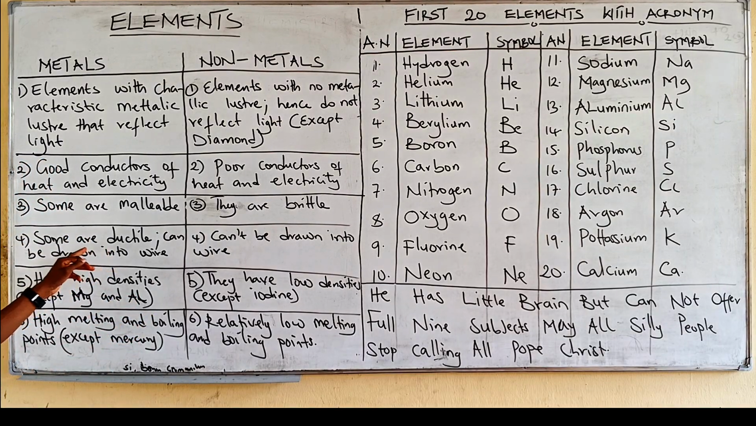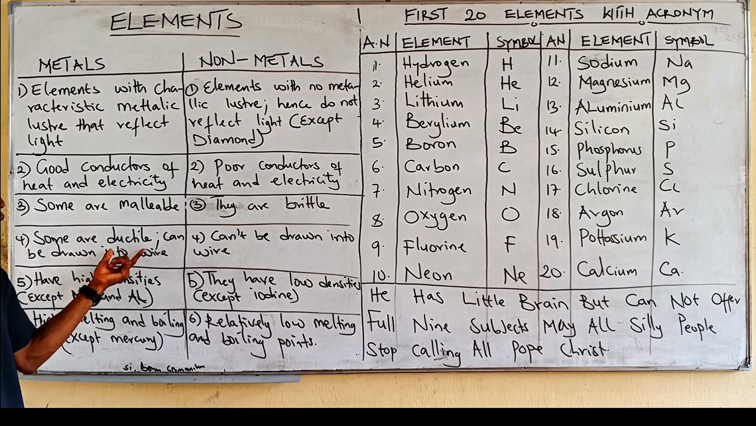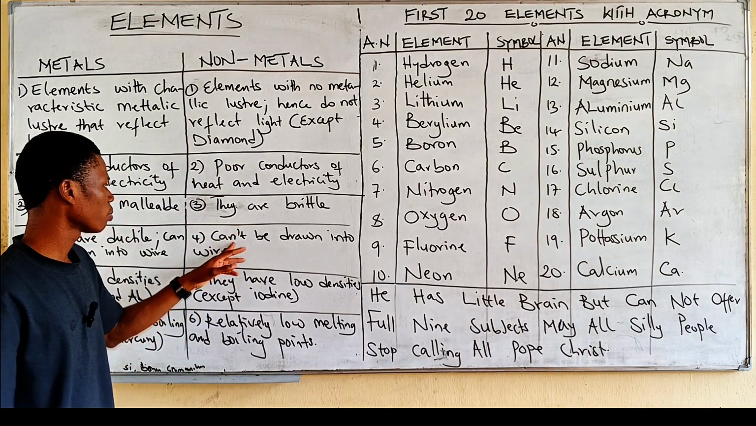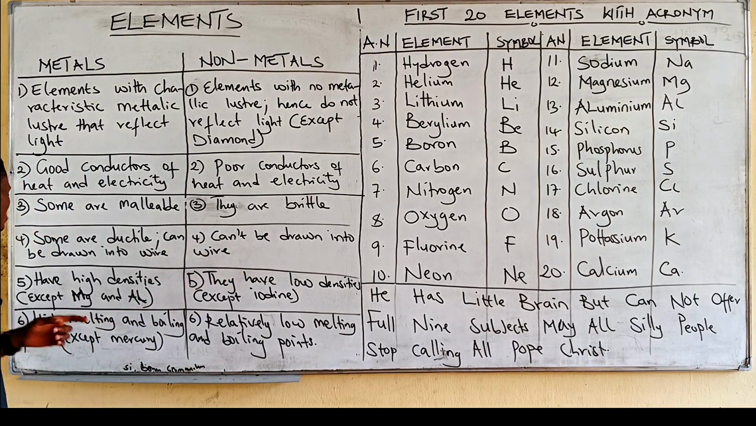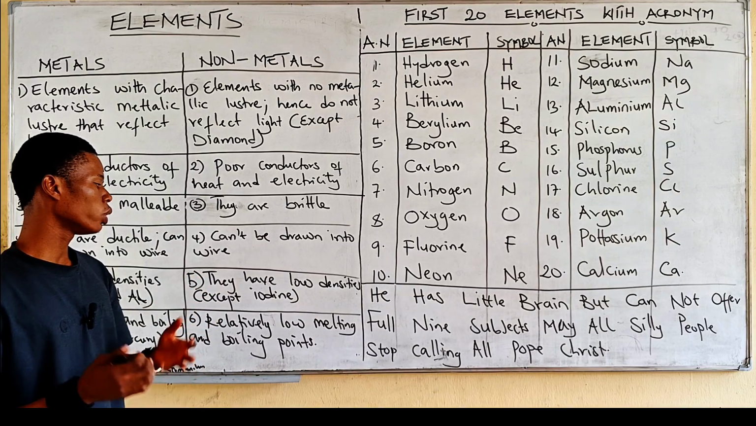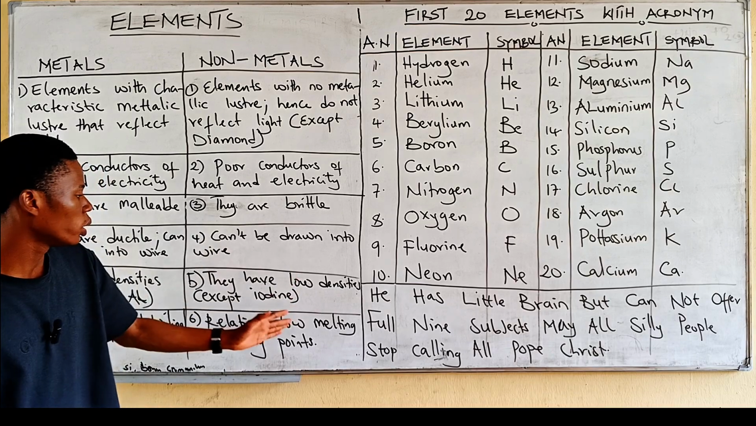Now, some metals are ductile. And that means it can be drawn into thin wire. But since non-metals are brittle, they can break easily, they cannot be drawn into wire. So they are not ductile. The fifth one here, metals have high densities, except magnesium and aluminum. Non-metals have low densities, except iodine. So high density, low density.